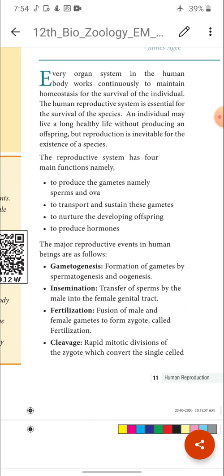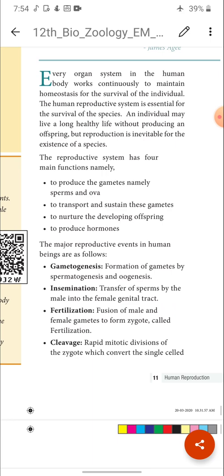Through the reproductive system only the young ones are produced. If there is no reproductive system at all, what happens? There won't be any young ones or progeny or offspring produced in subsequent generations. So what will be the result? The species will become extinct very soon from the earth. That's why every organism produces its own offspring to perpetuate its species on the earth. That's why the reproductive system is very, very essential.